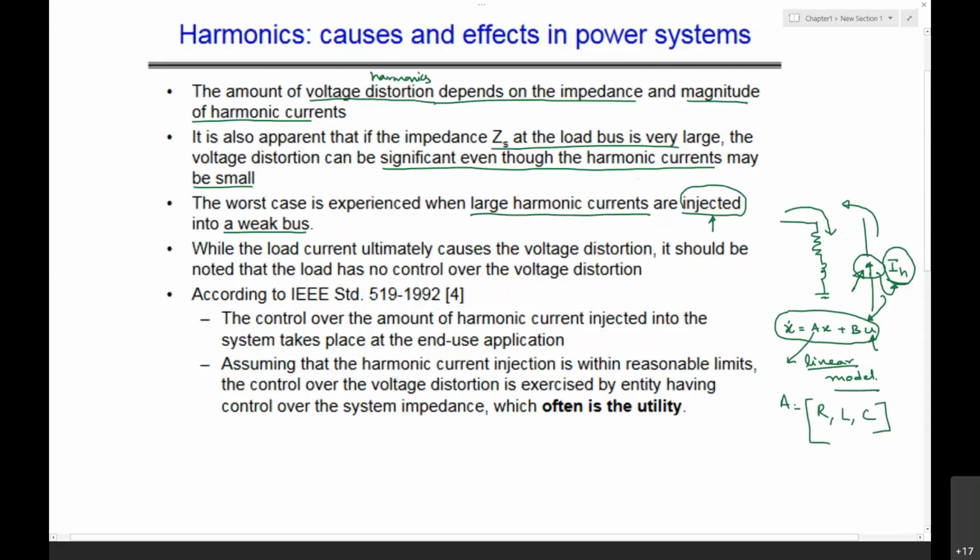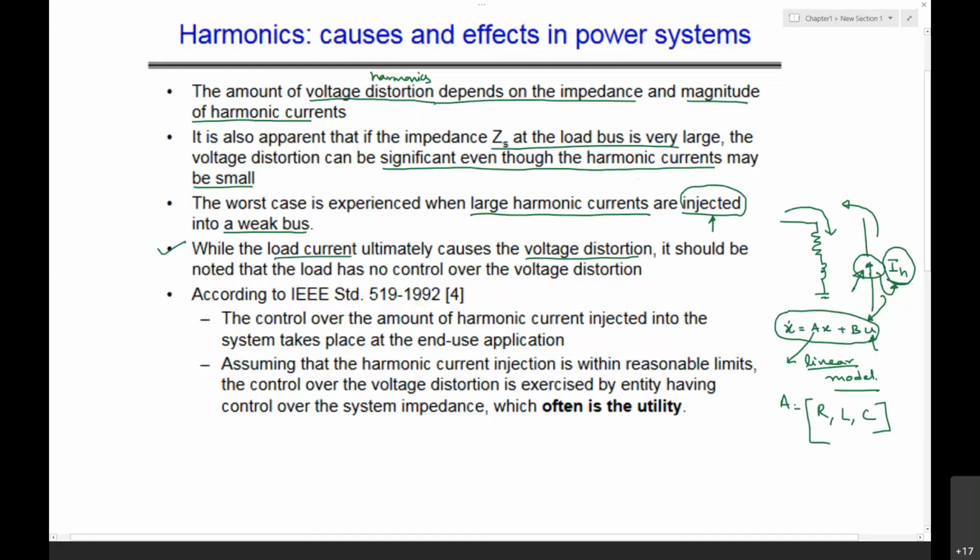Here, the worst case is expressed when large harmonic currents are injected into a weak bus. Because of that also we'll have the harmonics. The fourth point here is that the load current ultimately causes the voltage distortion.